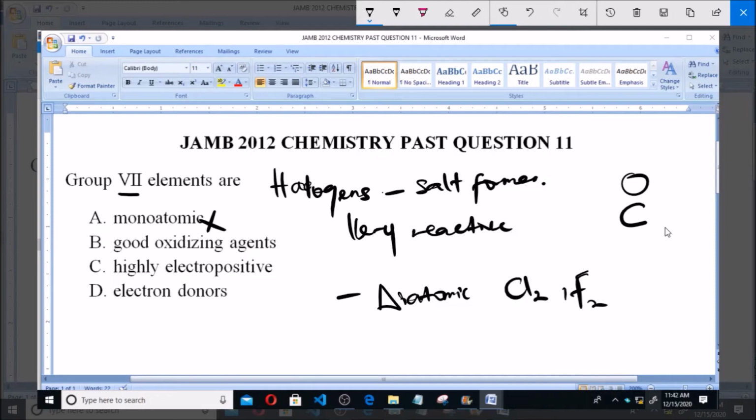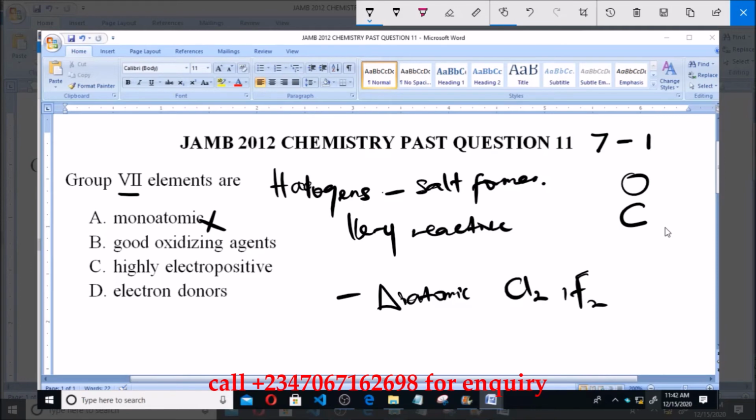Option B says good oxidizing agent. An oxidizing agent is simply an agent that causes oxidation of other elements. Group 7 elements are under group 7 because they have 7 electrons in their outermost shell. It simply means that they require 1 electron to complete the octet structure. So it is easier for these elements to accept an electron than to donate. Because they accept electrons, we call them good oxidizing agents, since oxidation simply refers to the loss of electrons.